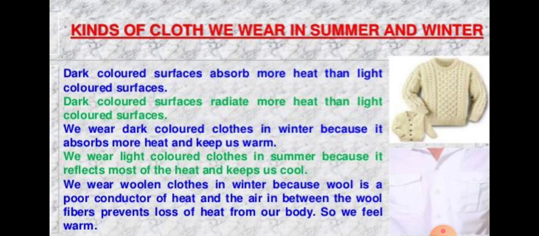Same in the case of color of houses. You can observe in your surroundings. The houses in hot and sunny countries like ours are usually painted white or with light color from outside. This is because houses painted white or with light colors absorb very little sun heat rays. They reflect most of the sun heat rays and this keeps the house cool in the hot days of summer.